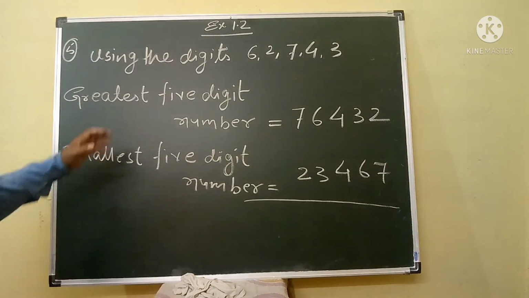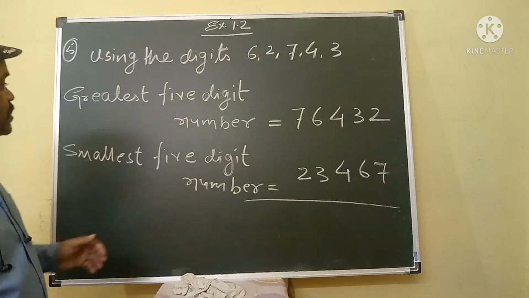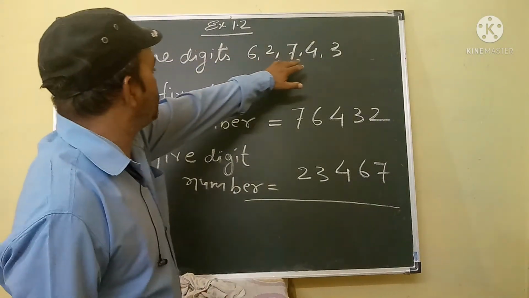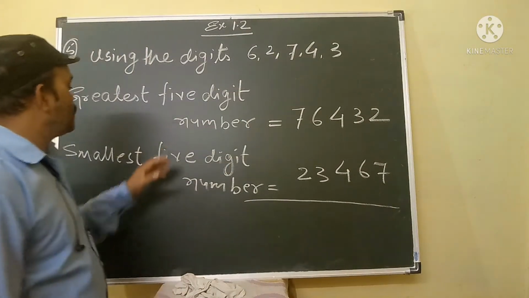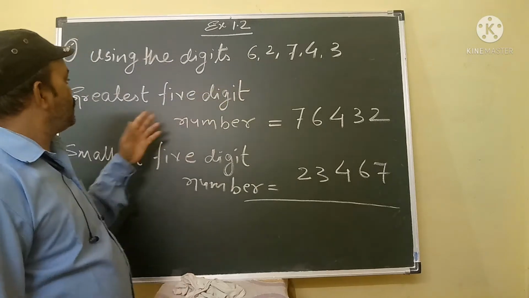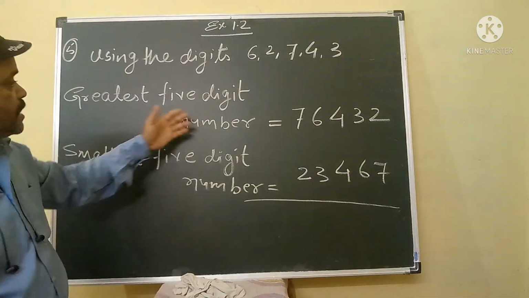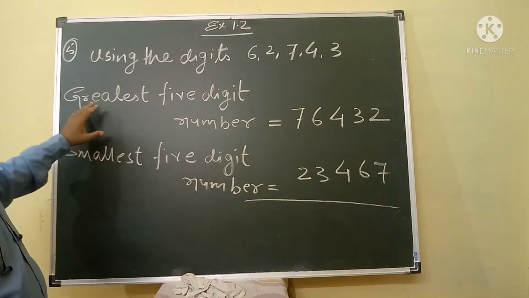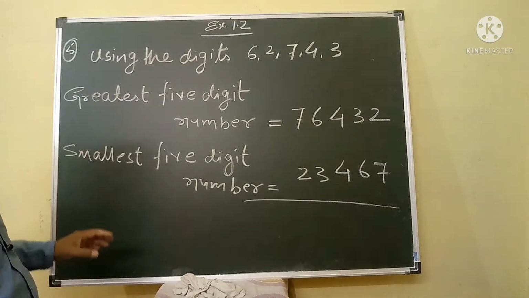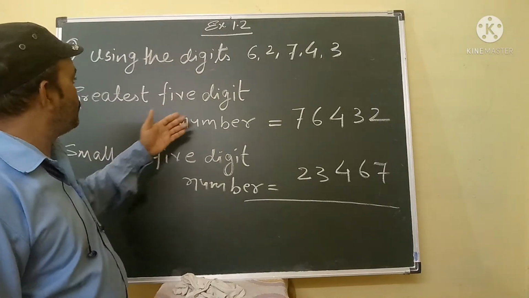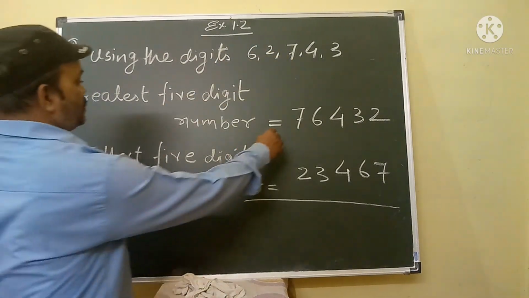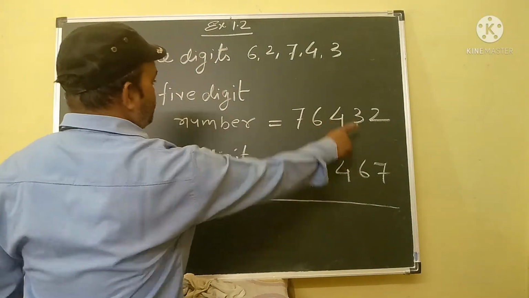Now we will discuss this question using the digits 6, 2, 7, 4, 3. First we will find the greatest 5-digit number. The greatest 5-digit number using these digits will be 76,432.